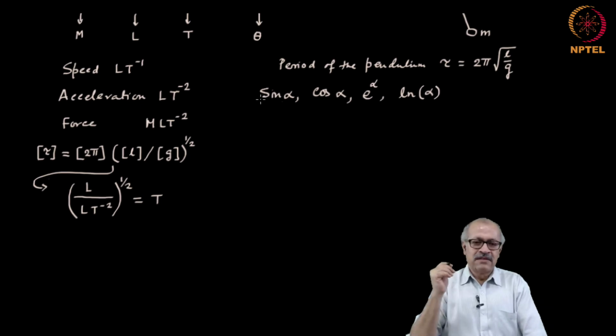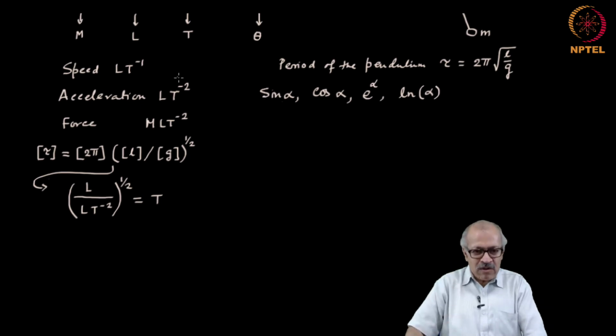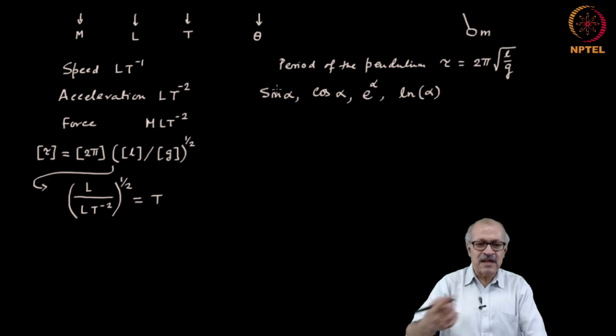In deciding that, we have to note that all these kind of expressions take only non-dimensional quantities as argument and return non-dimensional quantities always. Whenever we write sine of something, we have to make sure that whatever you are taking a sinusoidal function of is a non-dimensional quantity.